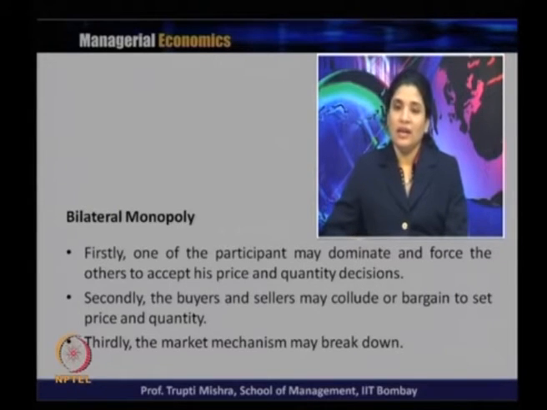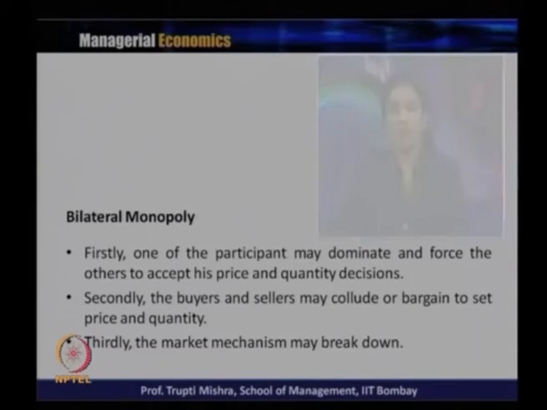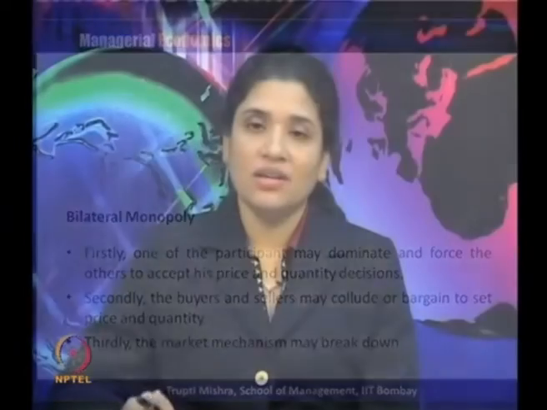And thirdly, if no one is able to dominate or the collusion is not taking place, the market mechanism breaks down and it may not exist as a bilateral monopoly. So, case 1, one may dominate, the other has to follow. Second, both of them come to a collusion and they set their price and quantity on the basis of bargaining. And third, the market mechanism will break down if neither of the above two is possible.